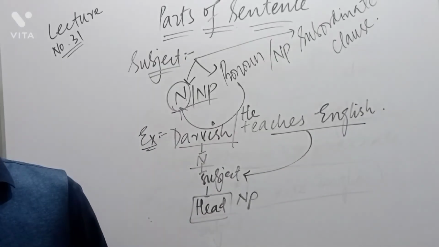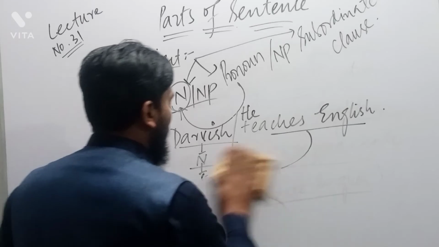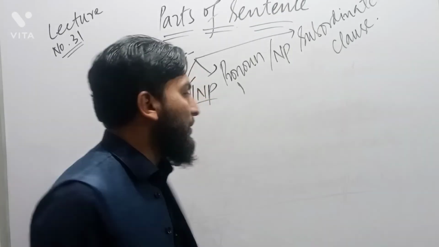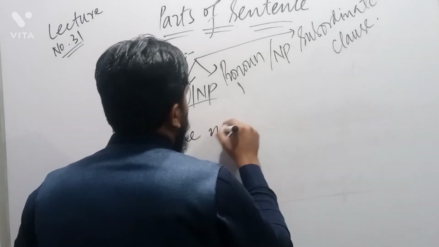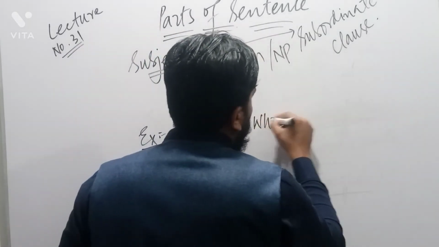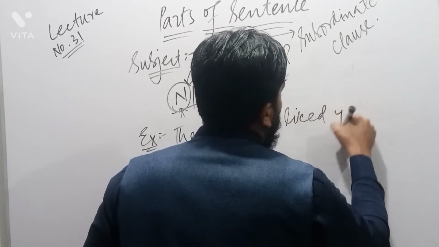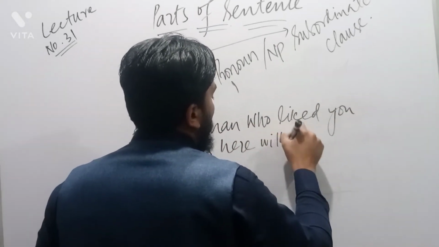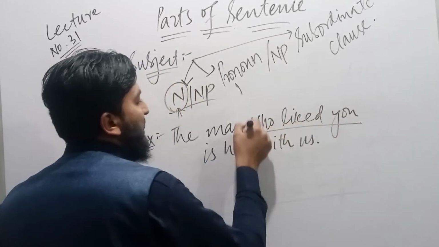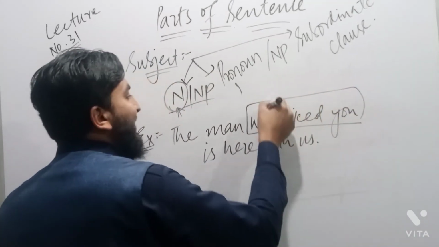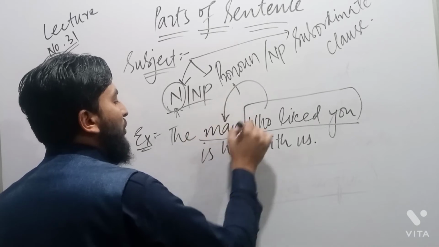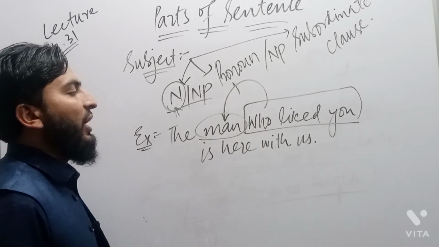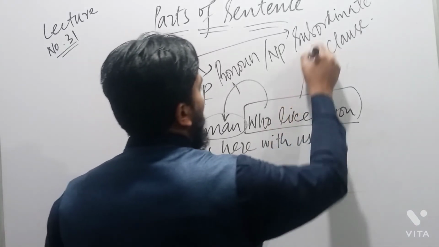What is a subordinate clause? Subordinate clause here is very simple. For example: the man who liked you is here with us. It means that this clause, who liked you, is actually subordinate to the word man. So man is a noun phrase, and in the noun phrase, who liked you is actually a subordinate clause.